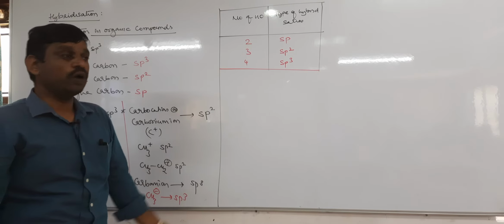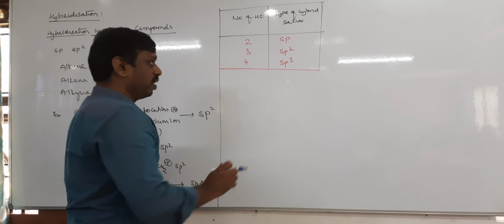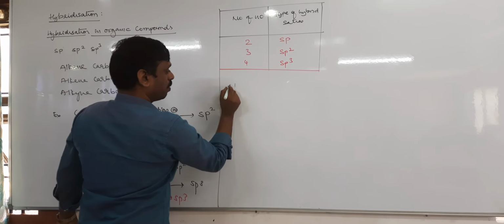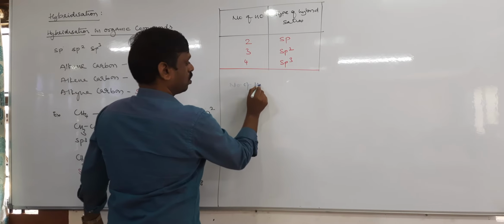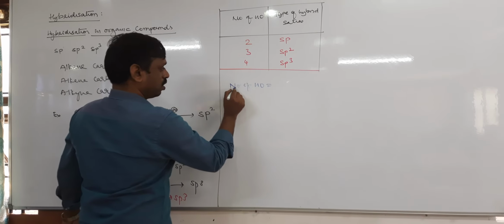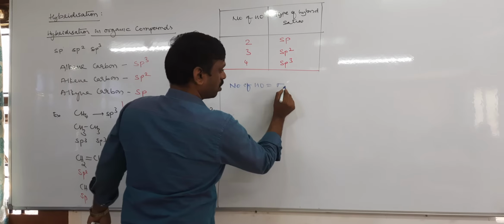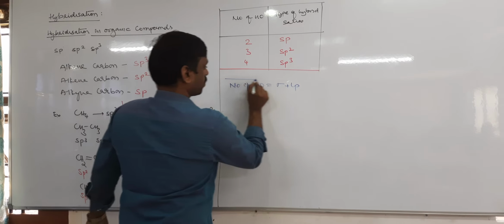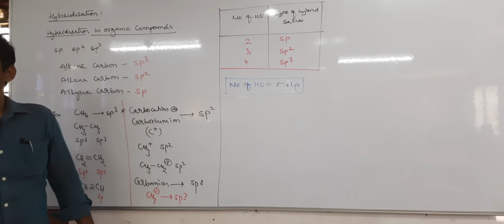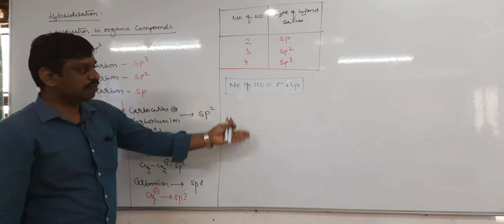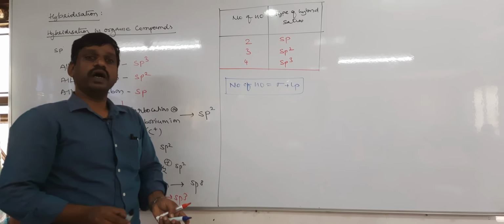But the question is, how to calculate the number of hybrid orbitals? Is there any shortcut method or formula? Yes, there is a formula. Number of hybrid orbitals equals the number of sigma bonds plus lone pairs. You take the sum of sigma bonds plus lone pairs. So calculate the sigma bonds and the lone pairs, which gives the number of hybrid orbitals.